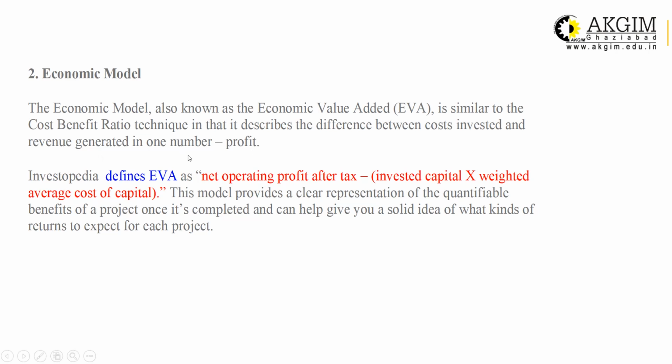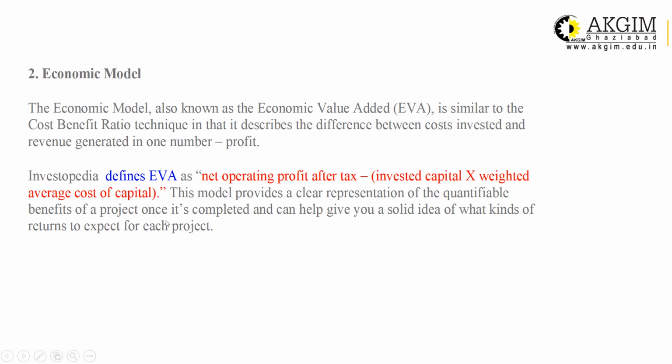That is profit. If this profit is positive, obviously your project will be acceptable. And if your benefit is less than the cost, then this figure will be negative and the project will be rejected. This model provides a clear representation of quantifiable benefit. As I have already told you, these are quantitative methods.